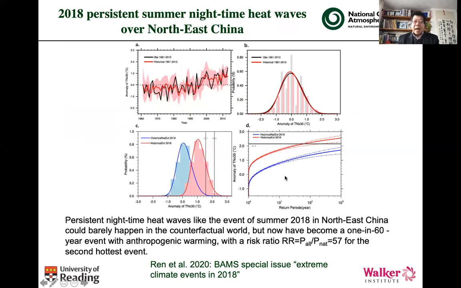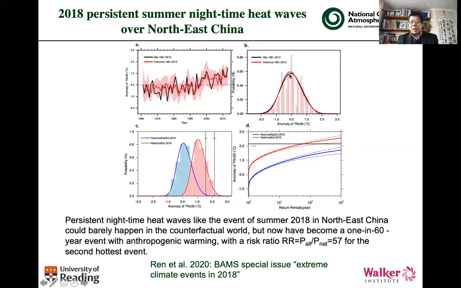And shown here, the group first analyzed, for example, what the historical simulation looks like, does the model, for example, capture the time evolution of this kind of event. And the black line is observations from 1960 to 2013, and the red line is the ensemble average over that period for model simulation, and this gray area is uncertainty from model simulation. And you can see, for example, the model generally captures the temperature evolution during that period.